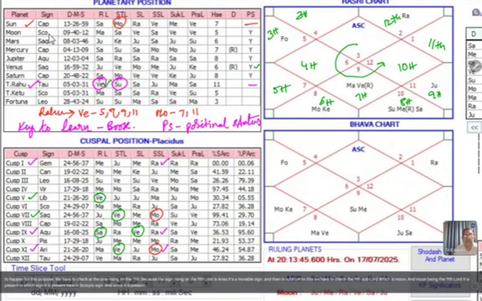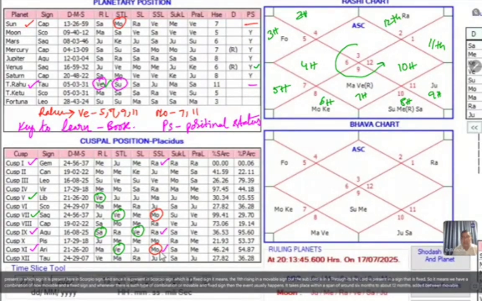And since it is present in Scorpio sign, which is a fixed sign, it means the 11th cusp is rising in a movable sign, but the sub-sublord is present in a sign that is fixed. So we have a combination of movable and fixed sign. And whenever there is such a combination of movable and fixed sign, then the event usually takes place within a span of around 6 months to about 12 months.